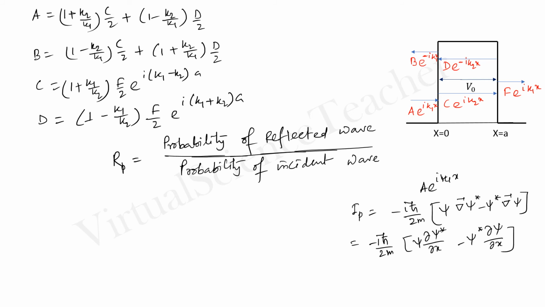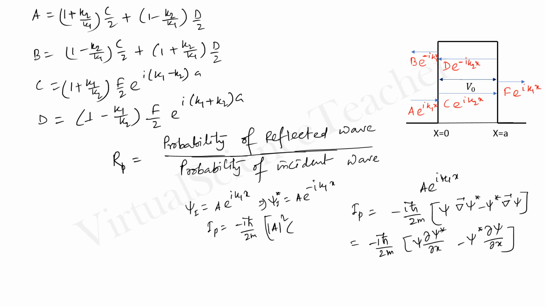Now our incident wave psi incident can be written as A e to the power i k1 x. Now, putting the value there, I can find the incident probability: minus i h-bar squared by 2m, psi is A e to the power i k1 x, and psi star indicates A e to the power minus i k1 x, as this is a complex number and the complex conjugate of i is minus i.